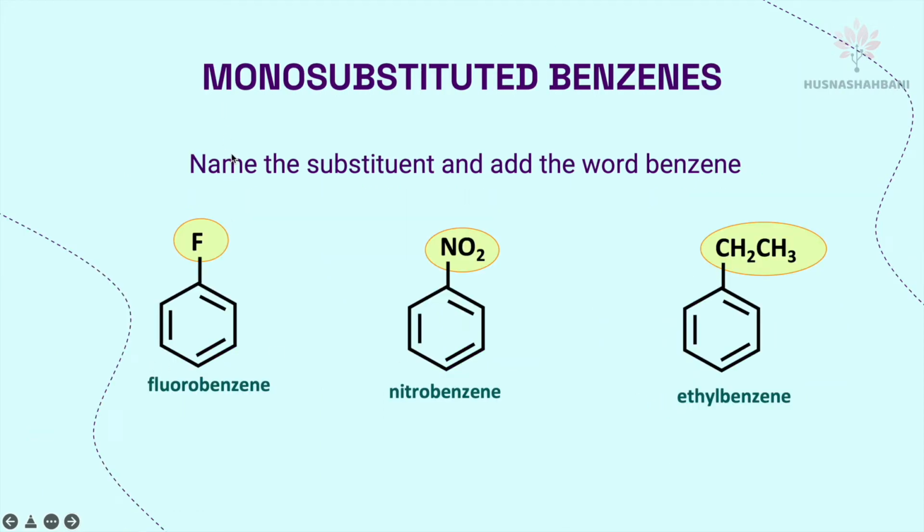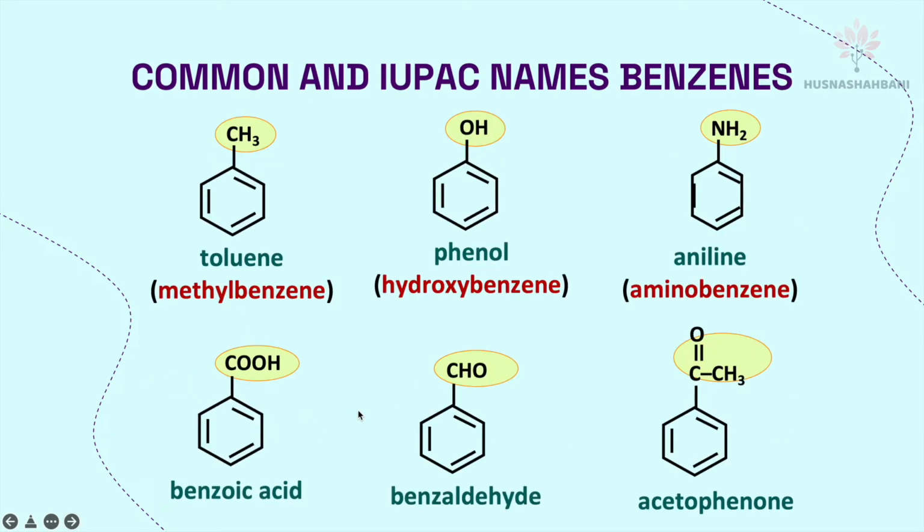So for monosubstituted benzene, we name the substituent and add the word benzene. So here fluorine attached to the benzene, the name is fluorobenzene. Nitro attached to benzene, nitrobenzene, and here ethyl attached to the benzene, we name it ethylbenzene. That's how you name the monosubstituted benzene.